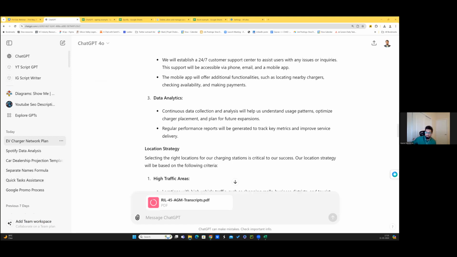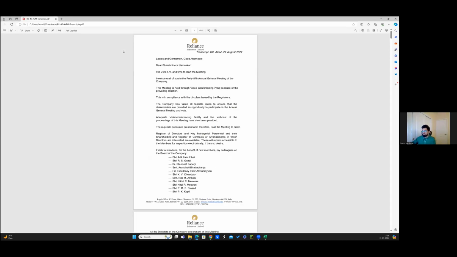It speaks a lot about what Reliance's plans are and all of it. So one second, let me just open it and show it to you what all it has. And then it can read the PDF. So I can ask it very specific questions. So imagine, wait, I don't think you'll be able to see it as yet. Okay. Anyway, so it has the transcripts.